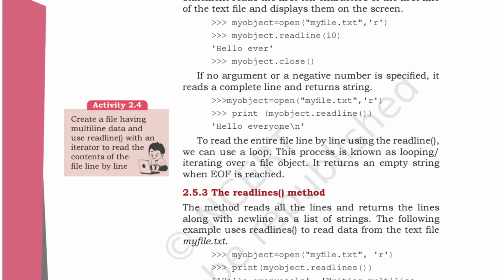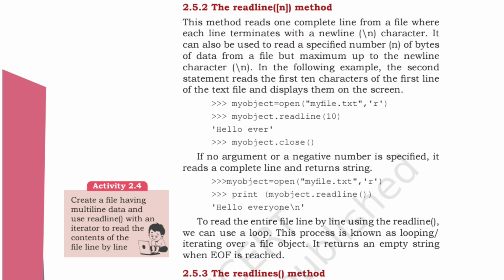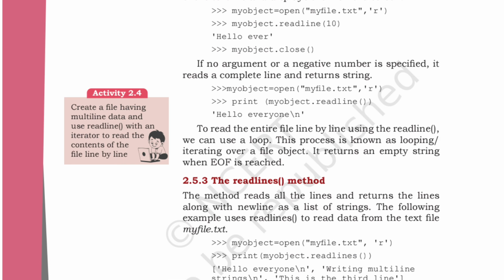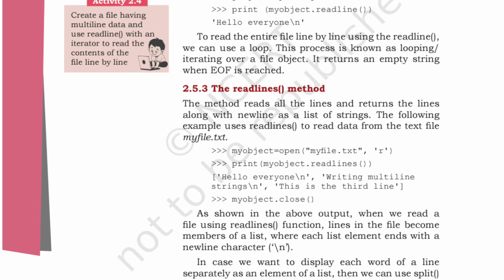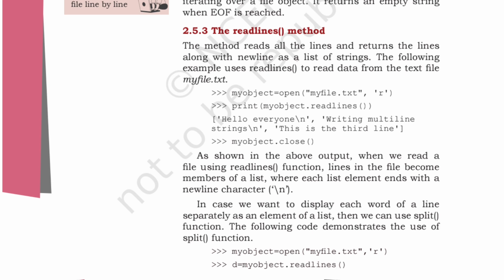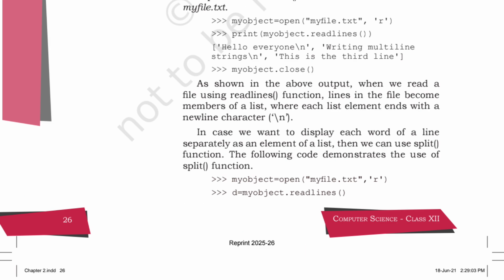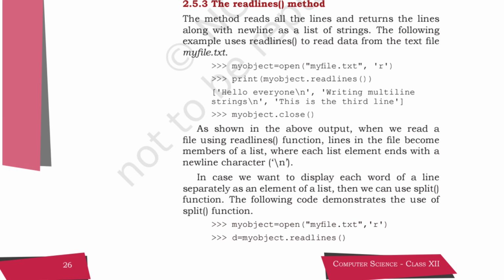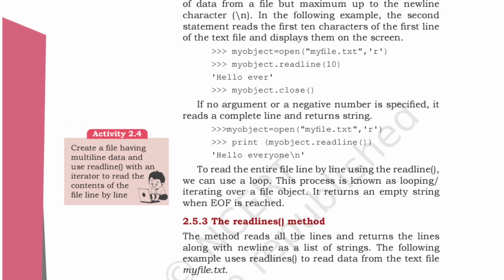Now again the readlines method. Over here we are using n, that is for the new line. And over here we are just using readlines. So for that purpose we are using a text file, reading it, printing it, and then closing it. What is readlines for? The method reads all the lines and returns the lines along with the newline as a list of strings. This is for printing purposes, readlines. We are reading the lines and printing, and over here they have written readline and then closing it.